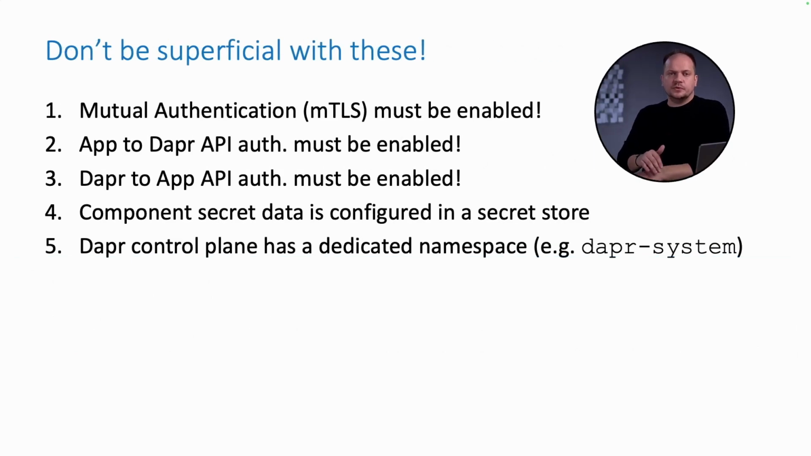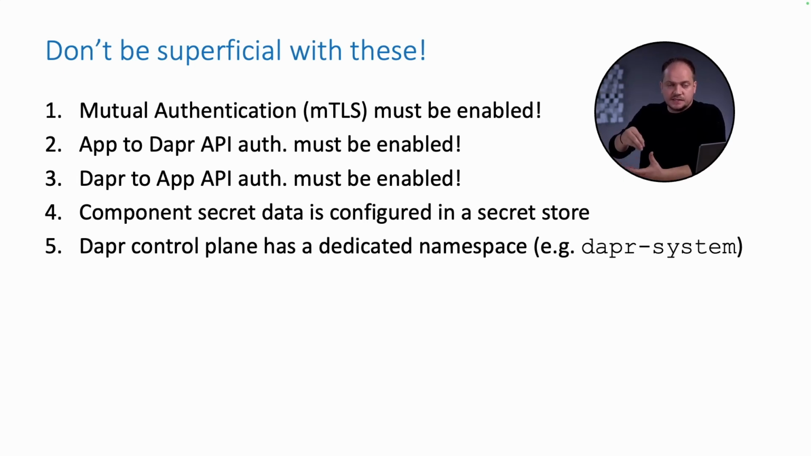Now, obviously we verified all of these production-ready deployment tips, and we also went further to make sure that we had mutual TLS, MTLS, enabled. Dapr has MTLS on by default, and you can learn more about bringing your own certificates. We also made sure that the application to the Dapr API authentication was enabled, because this has to be enabled to make sure that you secure the Dapr API from unauthorized access.